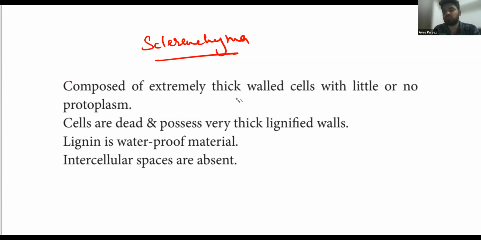About this clan, sclerenchyma is composed of extremely thick-walled cells with little or no protoplasm. The cell walls are dead and composed of very thick lignified walls. Okay. Lignin is a waterproof material that inhibits the entry of water inside.